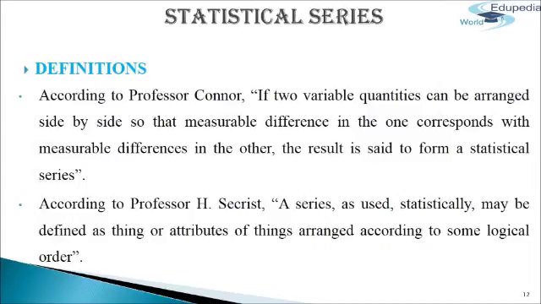Statistical series. According to Professor Connor, if two variable quantities can be arranged side by side so that measurable difference in the one corresponds with measurable differences in the other, the result is said to form a statistical series. Another definition by Professor H. Secrist: a series as used statistically may be defined as things or attributes of things arranged according to some logical order.